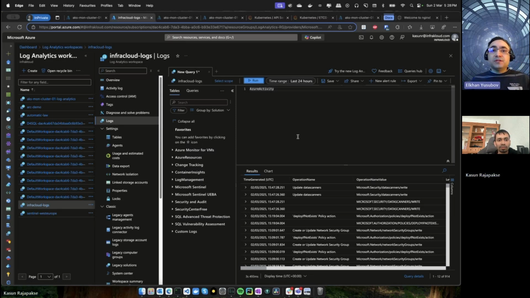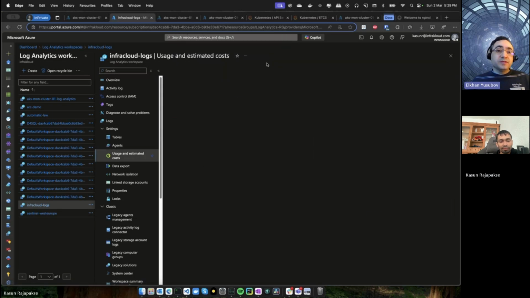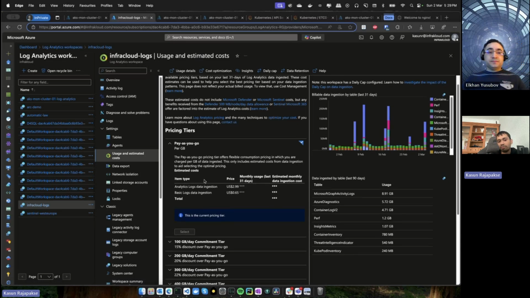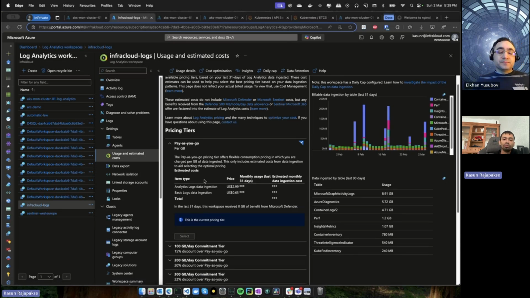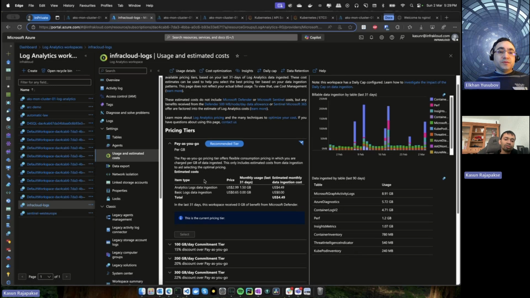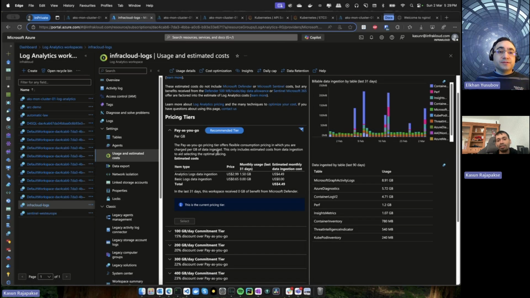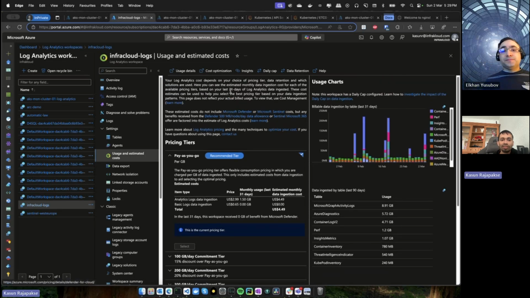With Log Analytics Workspace, there are different pricing models. If you are getting a lot of data, you can choose the one that's most efficient for your customer. Here you can see it's pay as you go, but if you have higher ingestion volumes, you can change it to the commitment tiers, which are a discounted way. If a company has a lot more data to deal with every month, you can use discounted rates, and that's what they are there for.